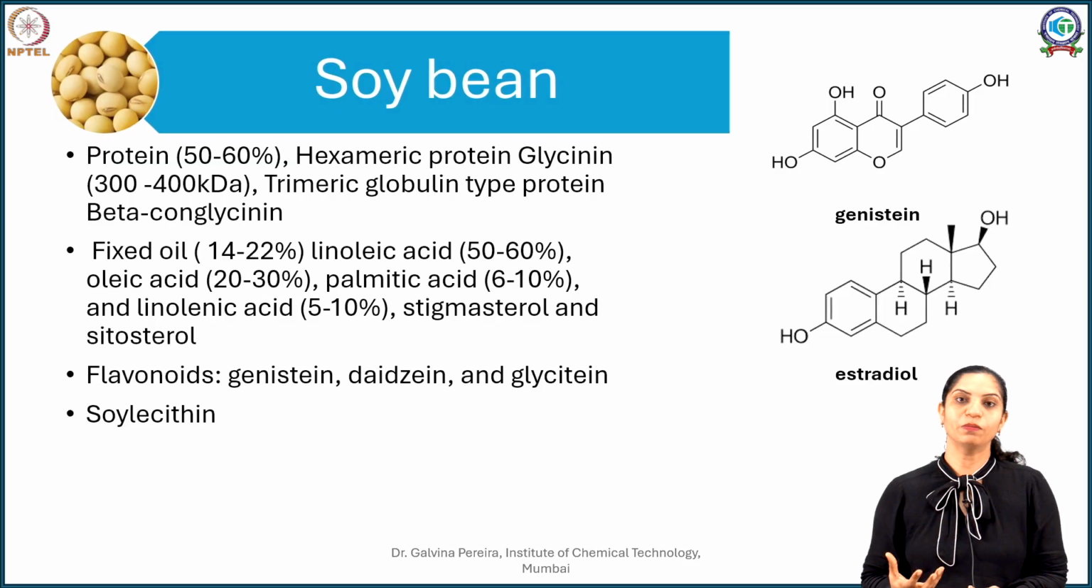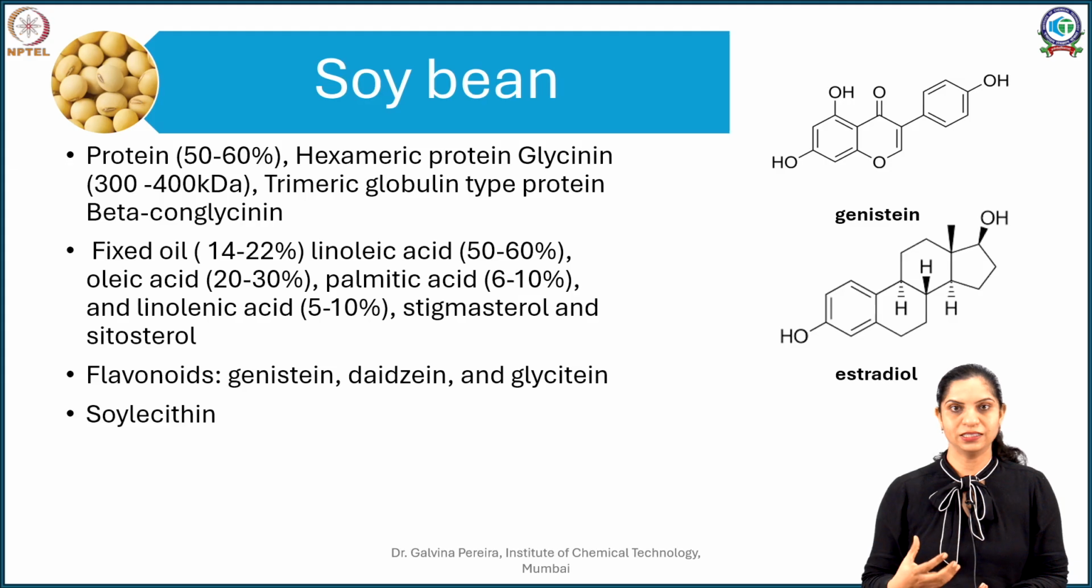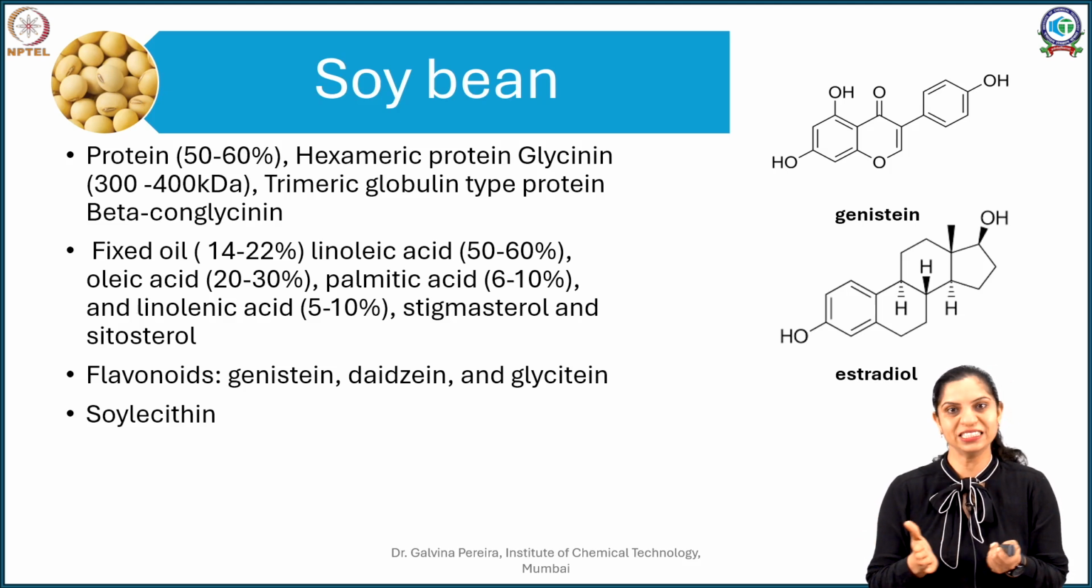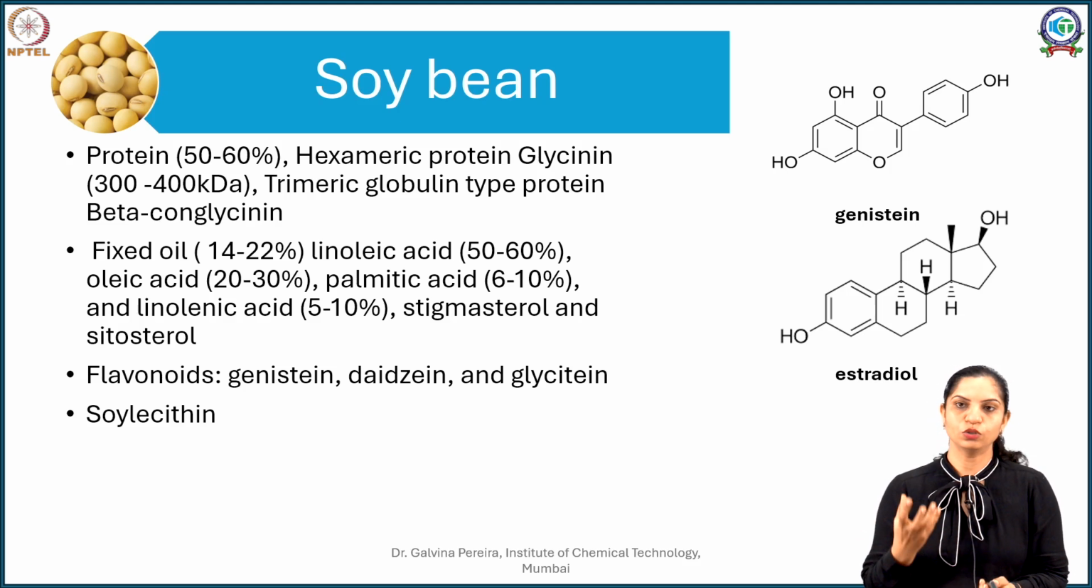The chief component of soy is soy protein. In fact, it is said that those who are vegan take more soy milk or consume more soy chunks. Soy chunk is the residue left after the oil is expressed from soybean. This is a rich source of protein, especially for the vegetarian population, and the protein content may go as high as 60%.